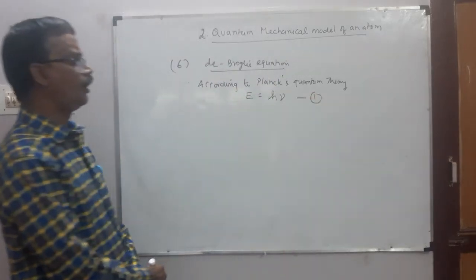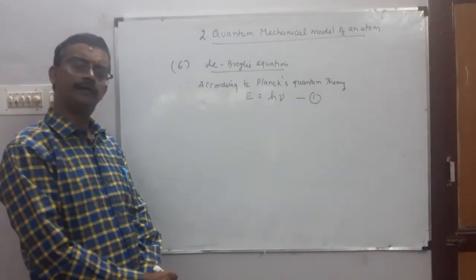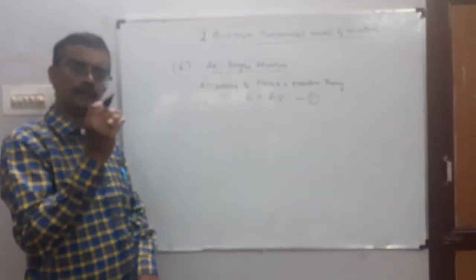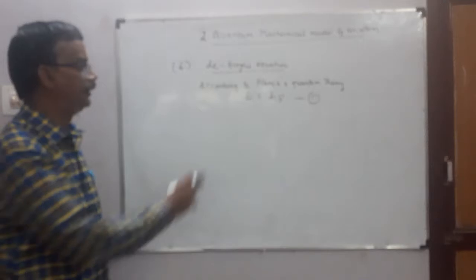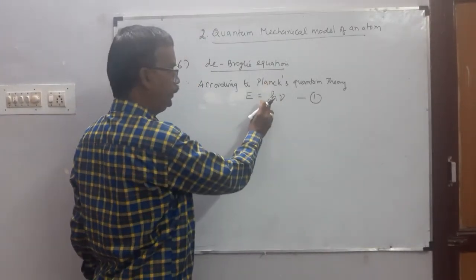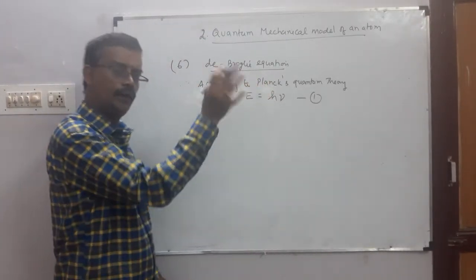H is the Planck constant, nu is the frequency.